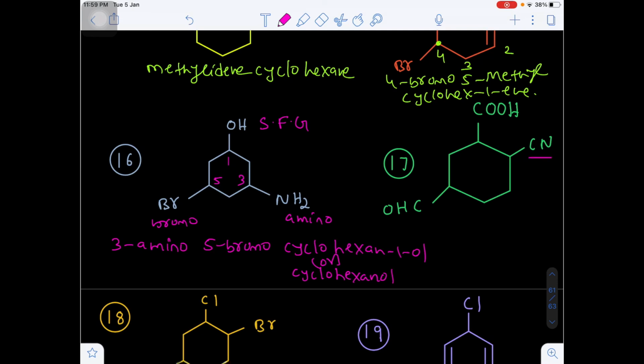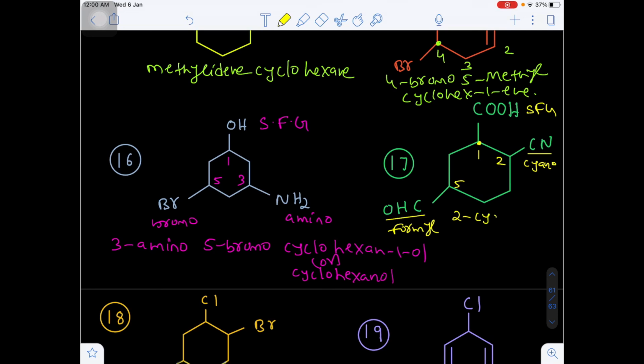Now here 3 functional groups are there. Cyanide is there, carboxylic acid is there, and aldehyde is there. Do you know the principal functional group here out of these 3? That is the carboxylic acid. Once the senior most functional group is identified, its carbon will be the first number. And coming to the CN, it is now a prefix, cyano. And CHO is also a prefix, known as formyl. Now here C comes first in alphabet. So the second number will be the cyano. Third, fourth, fifth number will be the formyl.